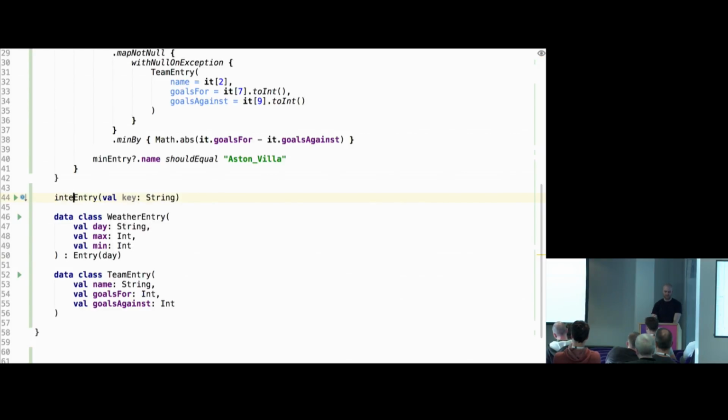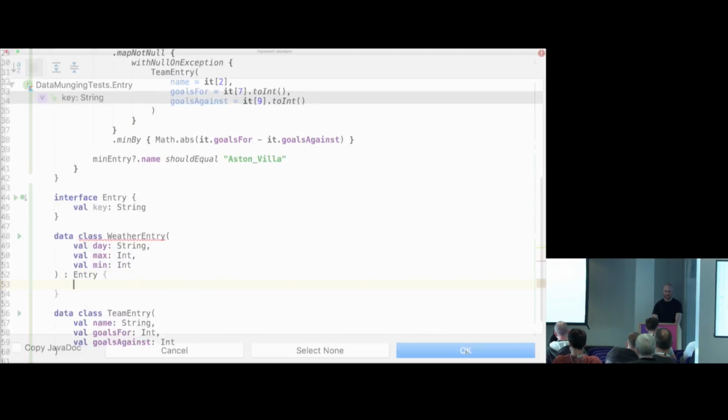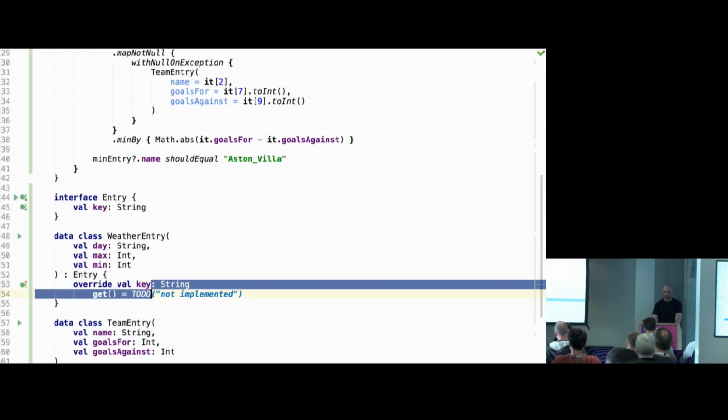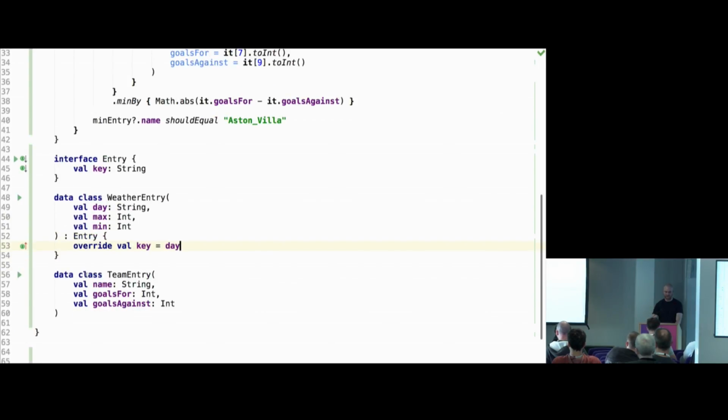So I guess in general, I would do it maybe this way. I would define an interface and then implement the interface in the classes. So something like this. Here we're saying this class implements the interface, then there is the keyword override, and it overrides the value.